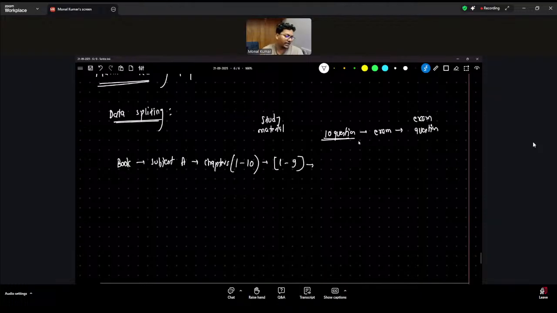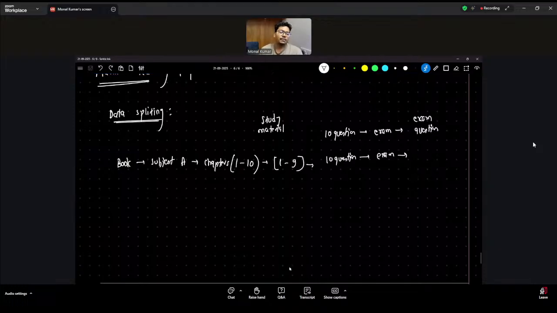10 questions. All right. Now let's suppose the teacher mentioned that these 10 questions will come 100%, but all the 10 questions that came in the exam are very, very different from what was mentioned in the study material. Will you be able to perform the same as the previous one? Tell me, will you be able to perform the same? No.